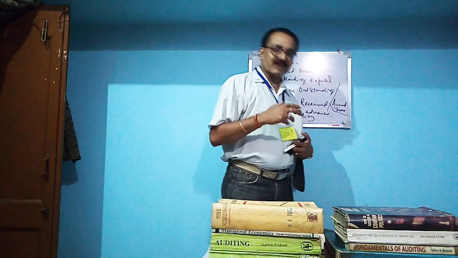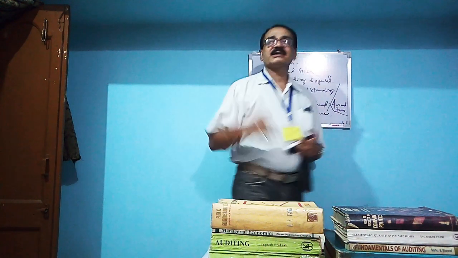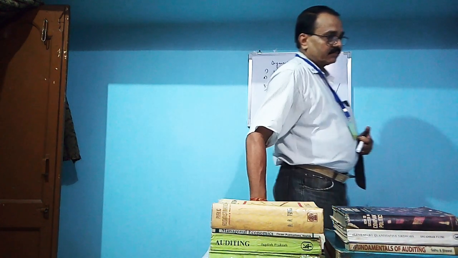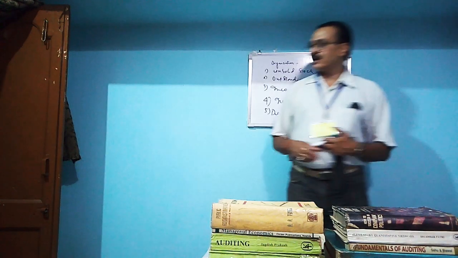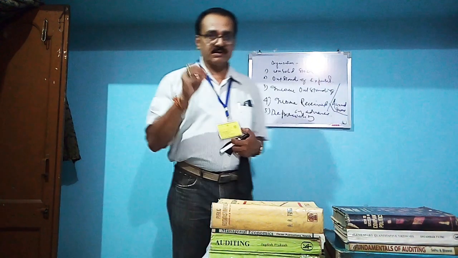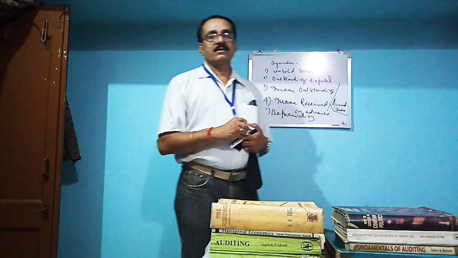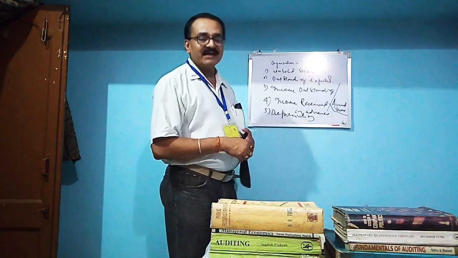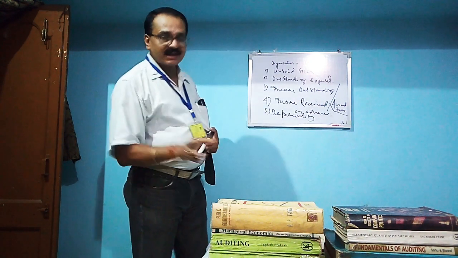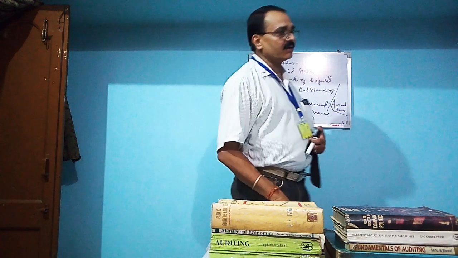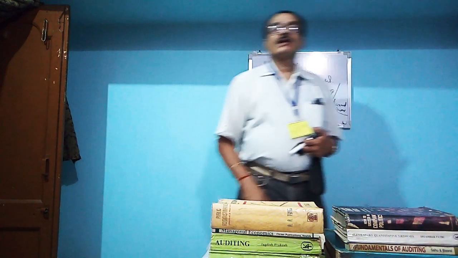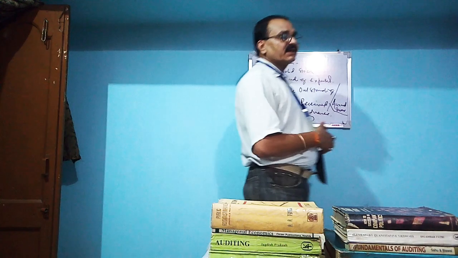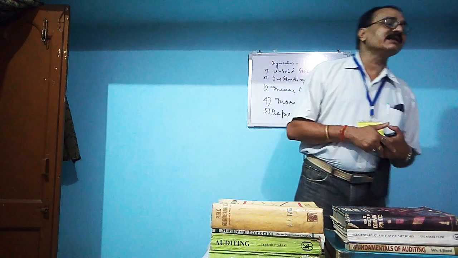As far as our context is concerned, income tax authorities prescribe a certain percentage of book value to be depreciated, to be decreased or declined. That is called depreciation in case of fixed assets, and in case of mines and quarries it is depletion. In case of leasing property it is amortization, like this.